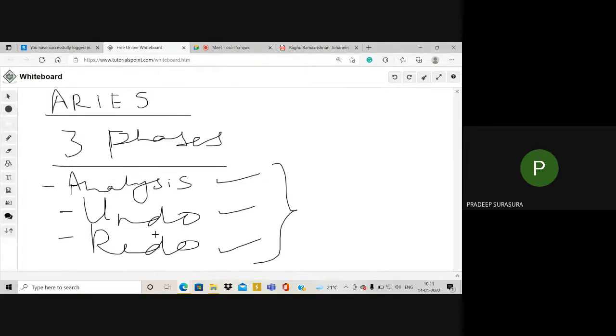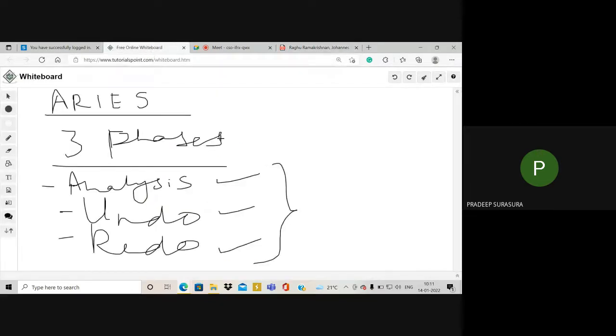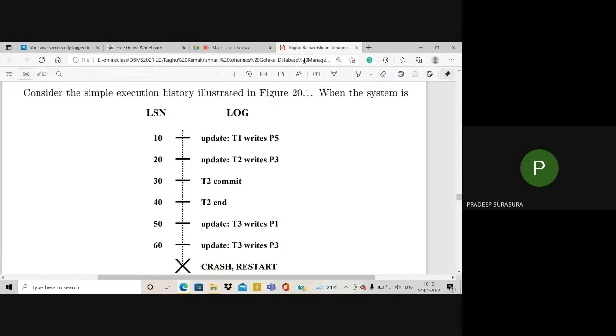Then in the undo phase, whatever transactions made the data dirty, first we have to undo them and redo them from the beginning. This is the Aries algorithm process. We also have three main principles of the Aries algorithm. I will discuss that; please understand.